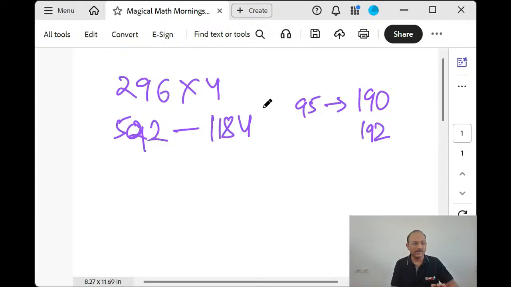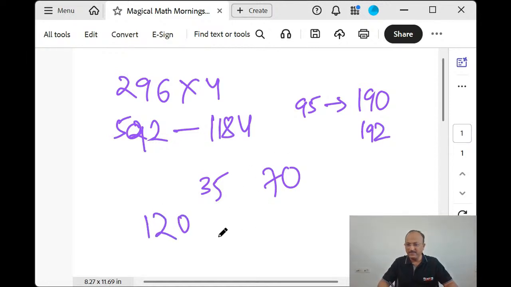Whatever number you think. Suppose your mother says to bring 2 coconuts. What you will think? Double of 2, 4. And shopkeeper says one coconut is 35 rupees. What you will think? Double of 35, 70. If he says you go for purchasing one garland and he says it is 120 rupees, immediately you give him 120. Don't give the double. Okay? Give him 120, but think about the double of 120. That is 240. By practice, you are going to become fast with respect to multiplication of 4.